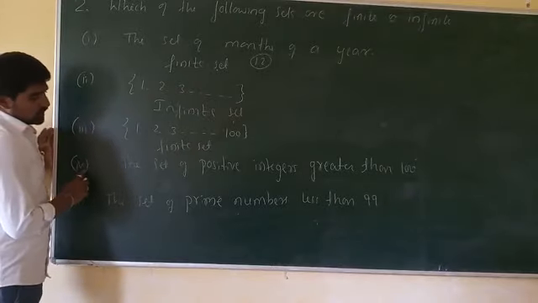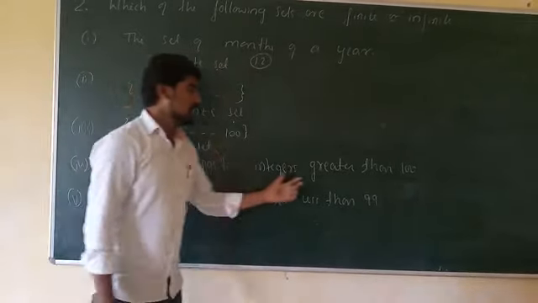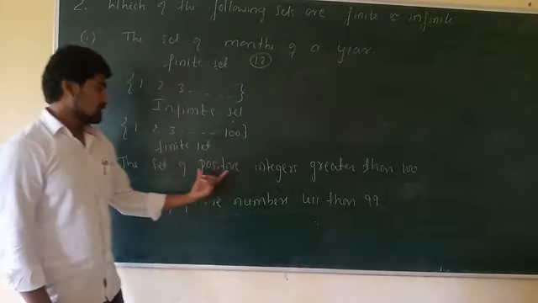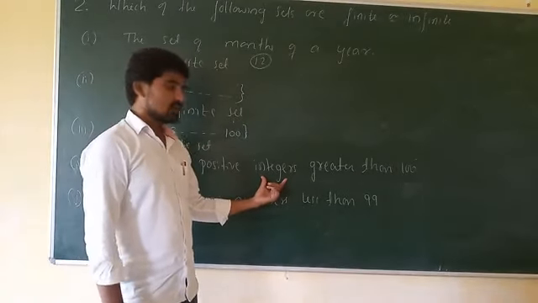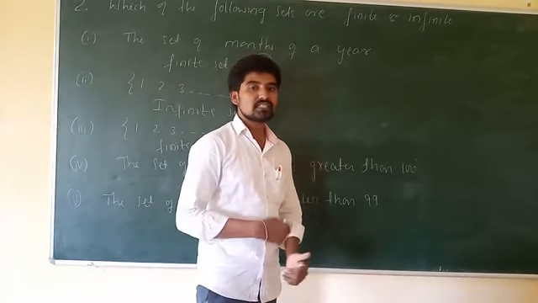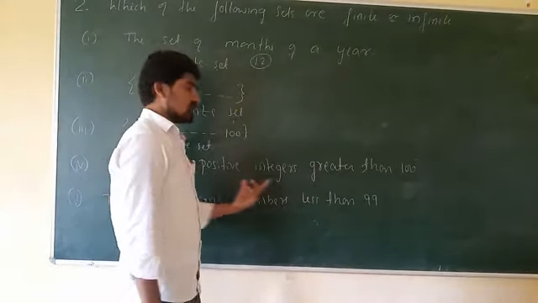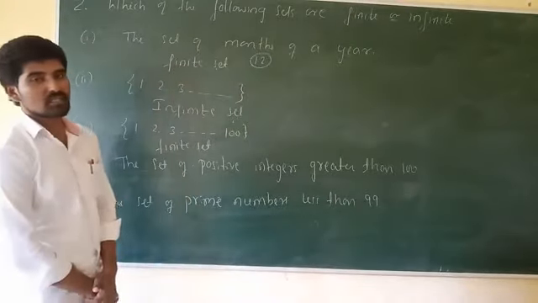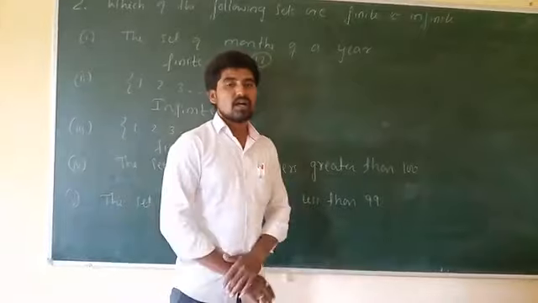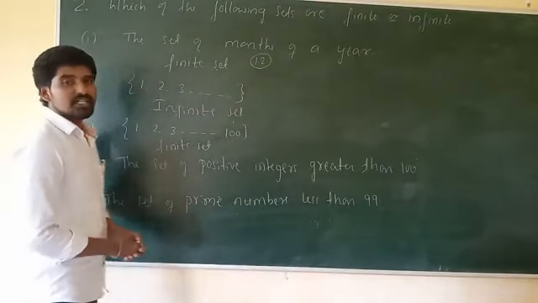Next, the fourth one is the set of positive integers greater than 100. That means positive integers which are greater than 100. So more than 100 we have an infinite number of positive integers.